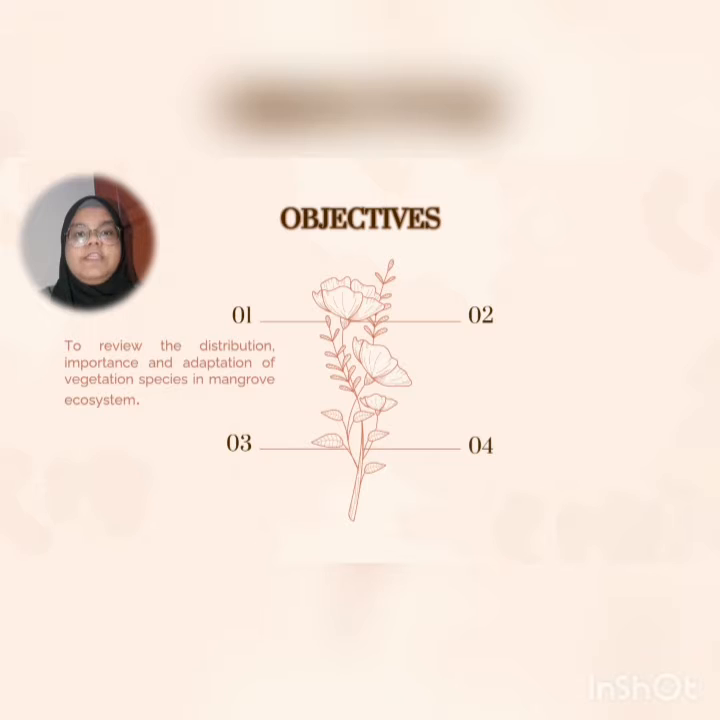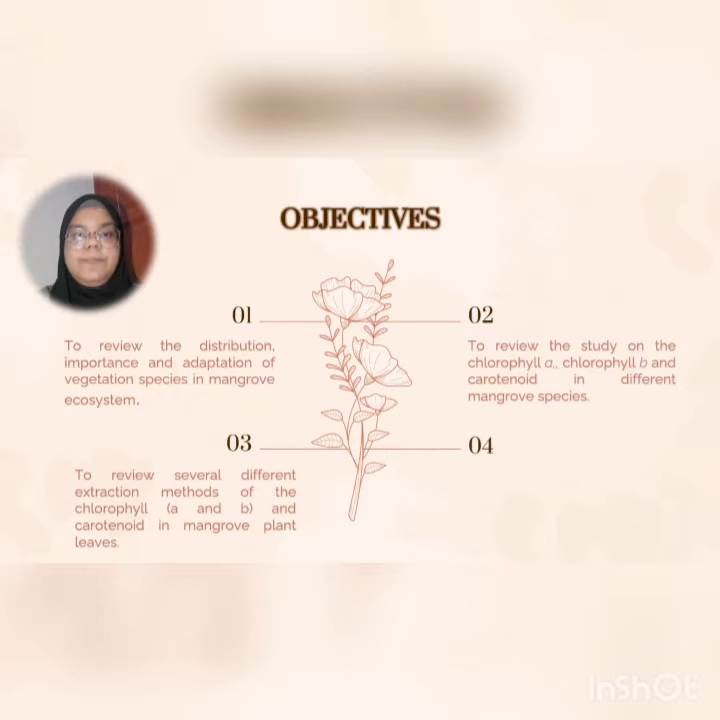So the objective for this review is to review the distributions, importance, and adaptation of mangrove. The second one is to review the chlorophyll and carotenoid content. The next one is to review the extraction method, and lastly, to review the factors that can affect the chlorophyll